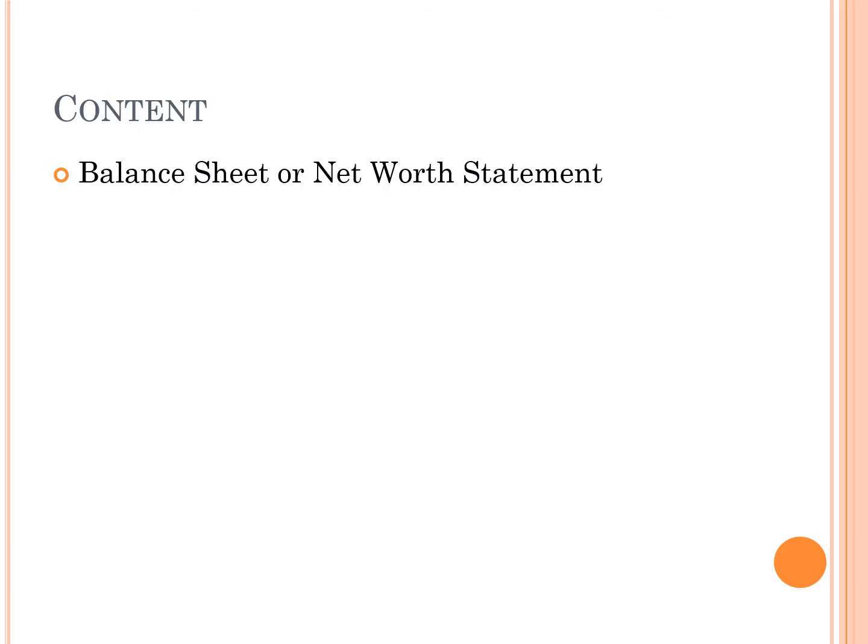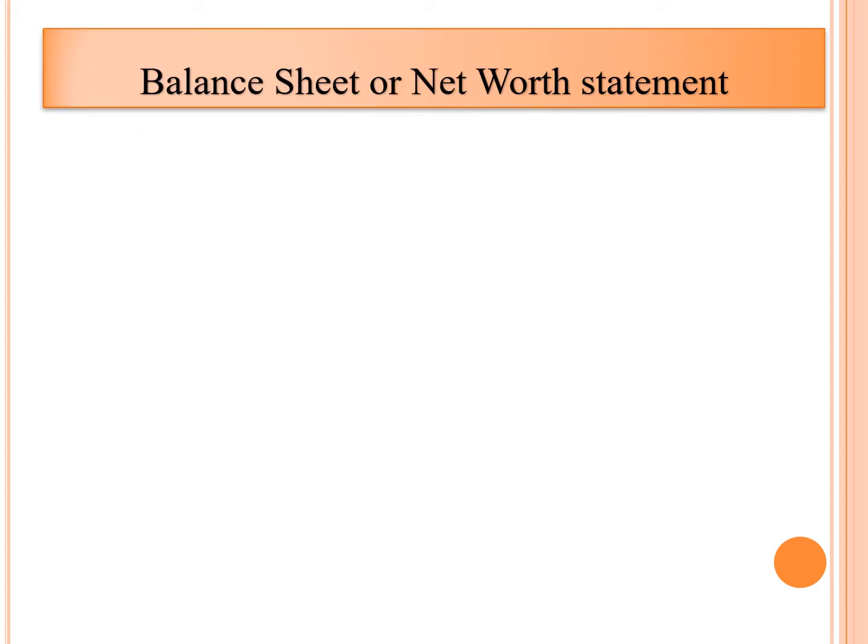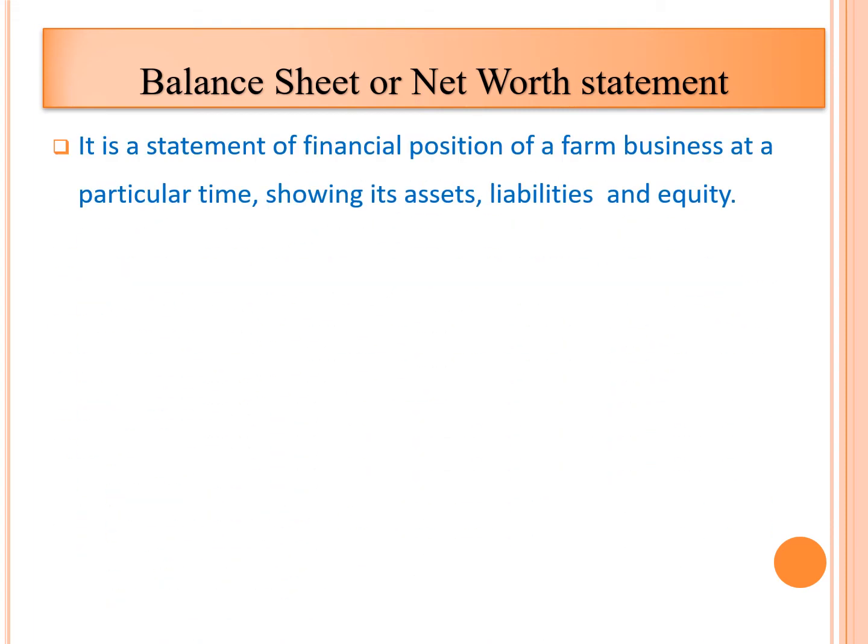In today's online learning session, we are going to see the balance sheet or net worth statement. So, let's start. What is meant by balance sheet? It is a statement of the financial position of a farm business at a particular point of time, showing its assets, liabilities and equity.